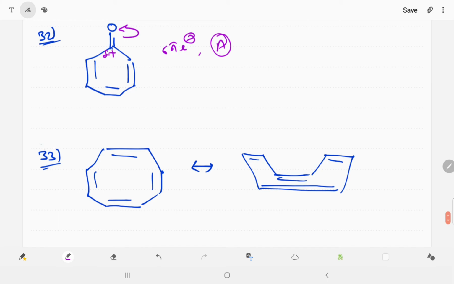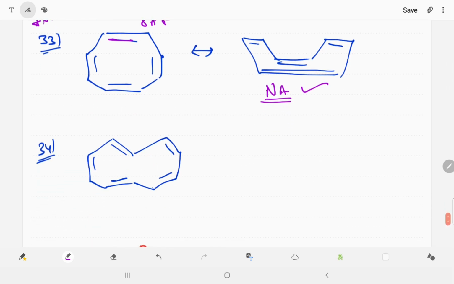Now question number 33, an important one. This has 8 pi electrons, but it is an 8-membered ring, so it converts into a tub shape, so it is non-planar, so no resonance, which means not aromatic. It is not anti-aromatic, it is non-aromatic. Now in question number 34, this has 10 pi electrons, but this is non-aromatic. Why? Because this carbon has a hydrogen, this carbon has a hydrogen, hydrogen repulsion, this ring is bent, so this is non-aromatic, so there is no resonance.